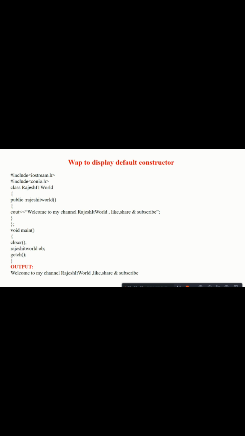Hash include iostream.h, that is the header file. Hash include conio.h for input output header file. Class Rajesh IT World. Public Rajesh IT World. First we have created the class. Second one we have created the method. Here we have a message: welcome to my channel Rajesh IT World. Like, share and subscribe. Then we close the constructor.